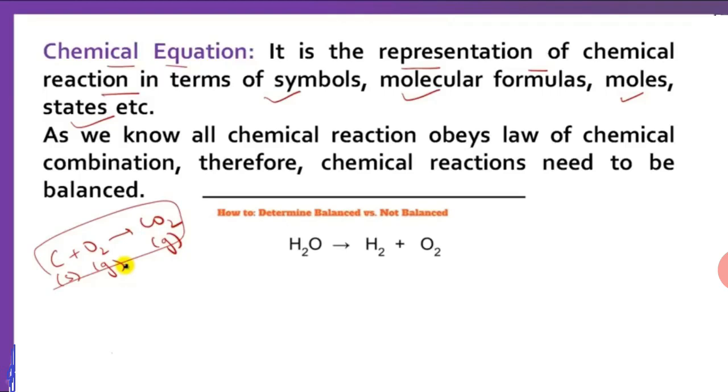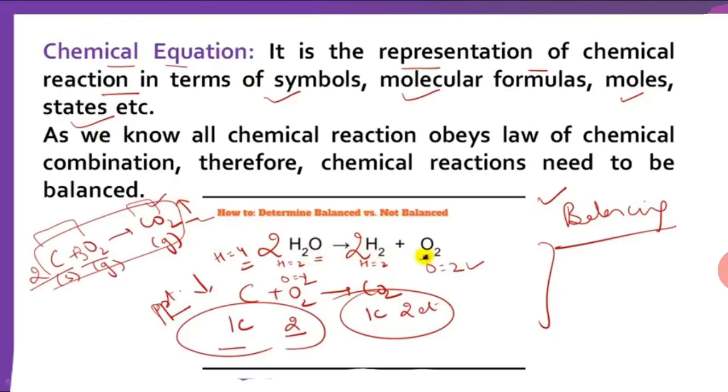Now, after balancing this equation, we see that 2H2O equals 2H2 plus O2. Now the number of elements in LHS and RHS are equal. Then we say it is a balanced chemical equation.